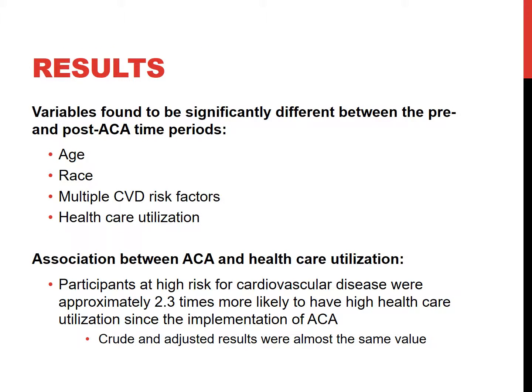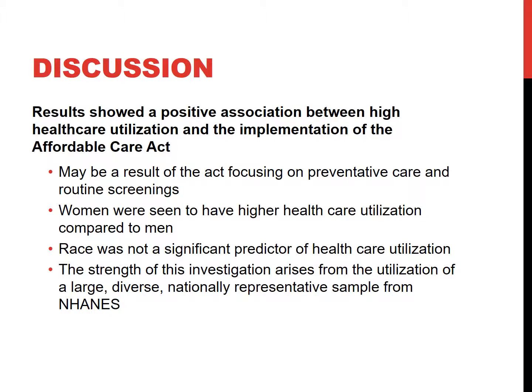Our results demonstrated a significant difference in age, race, many of the cardiovascular risk factors and healthcare utilization between the pre and post ACA time periods. We found that participants at high risk for cardiovascular disease were approximately 2.3 times more likely to have high healthcare utilization after the implementation of the ACA. Our crude and adjusted odds ratios were almost identical, indicating that the association that we found is valid. Our results demonstrated a positive association between high healthcare utilization and the implementation of the ACA.